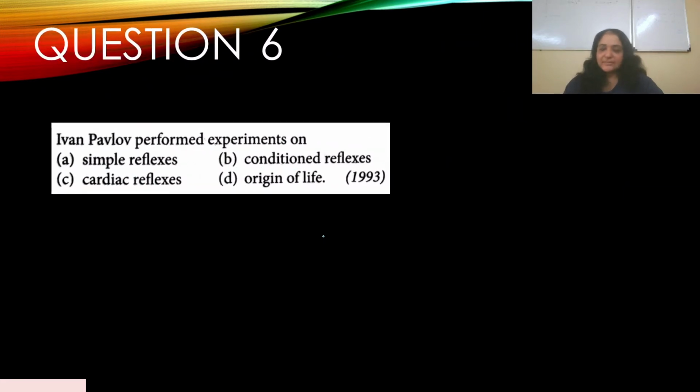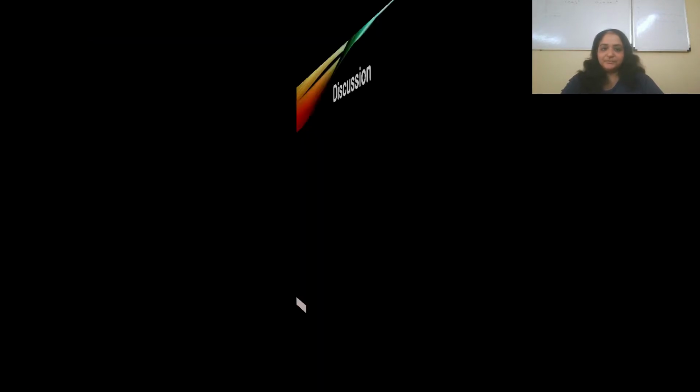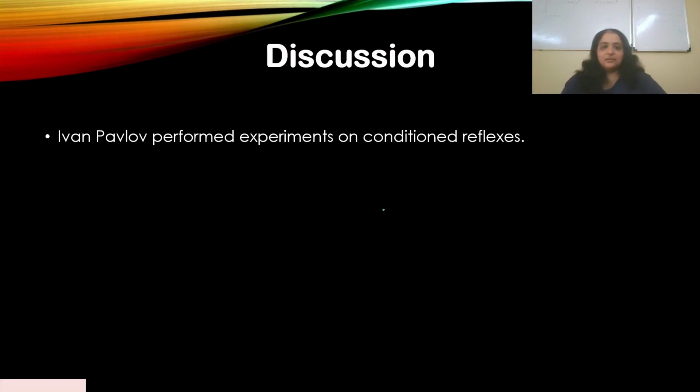Okay, so question number 6. Ivan Pavlov performed experiments on, and this appeared in 1993: A. Simple reflexes, B. Conditioned reflexes, C. Cardiac reflexes, and D. Origin of life. So Ivan Pavlov performed experiments on conditioned reflexes. The answer is B. Okay, let's go to the discussion.